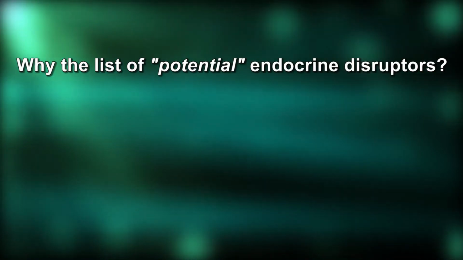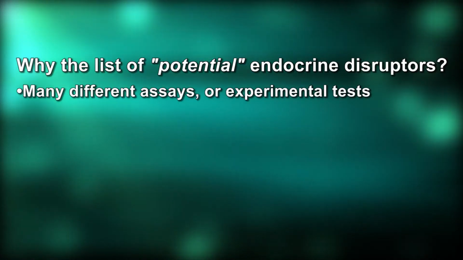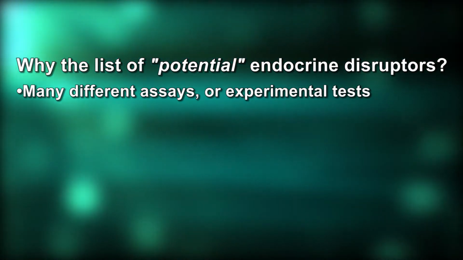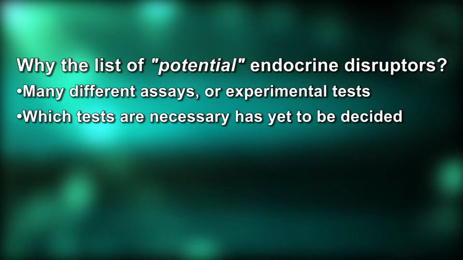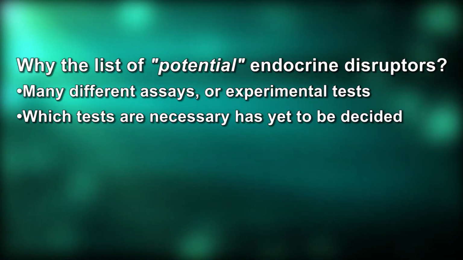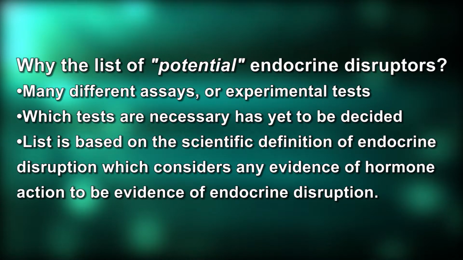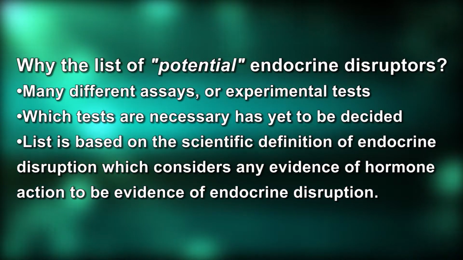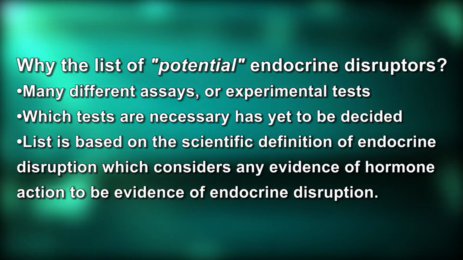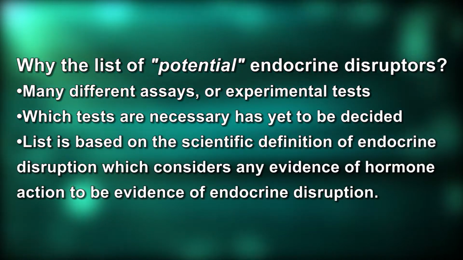By now, you're probably wondering why we call it the list of potential endocrine disruptors. That's because there are many different assays or experimental tests that can be used to look for disruption of the endocrine system. Which of these tests and how many are necessary has yet to be decided by regulatory agencies in the US or abroad. Our list was developed based on the scientific definition of endocrine disruption, which considers any evidence of hormone action to be evidence of endocrine disruption. And for us, one study was enough to justify precaution.